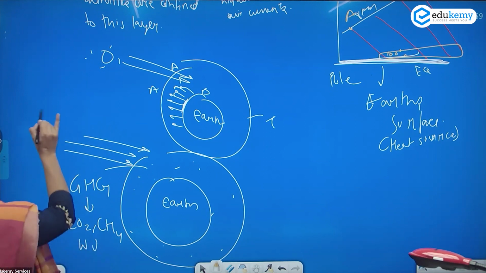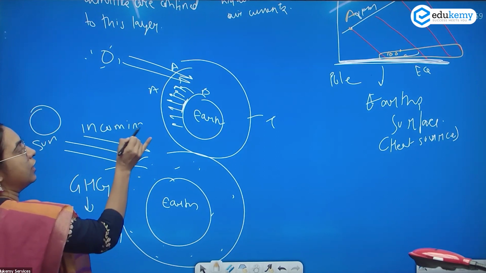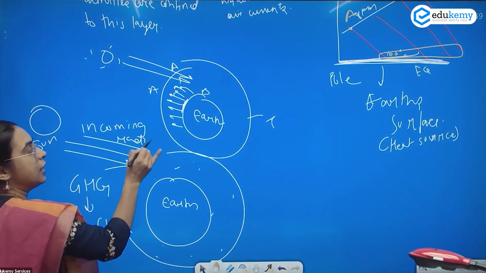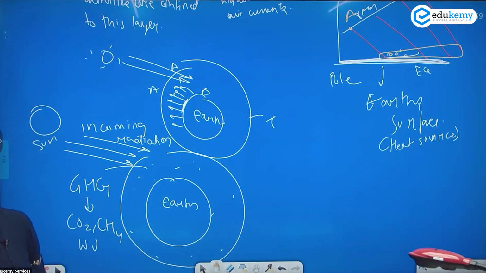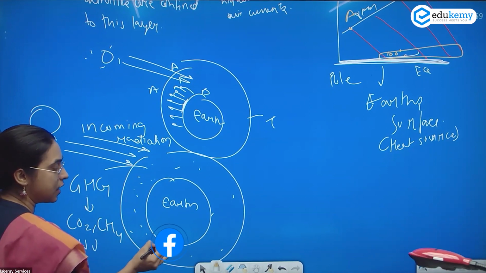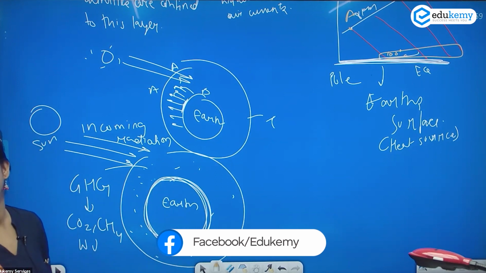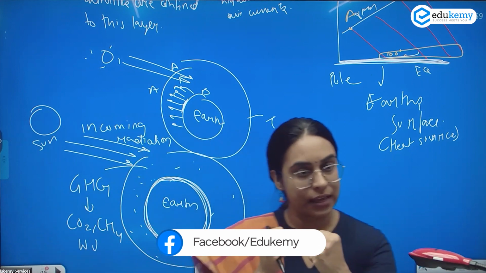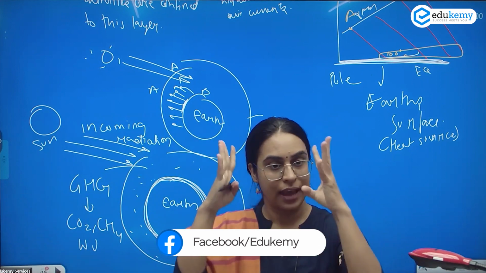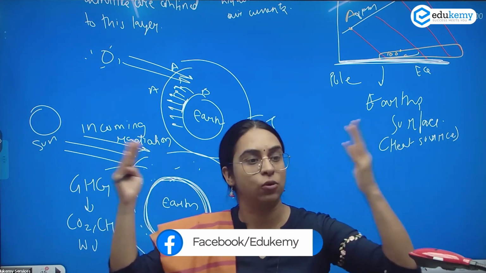If this is the sun, these are the incoming radiation. These greenhouse gases do not absorb them. Who absorbs that? The Earth's surface. It absorbs the heat, and later radiates that heat.